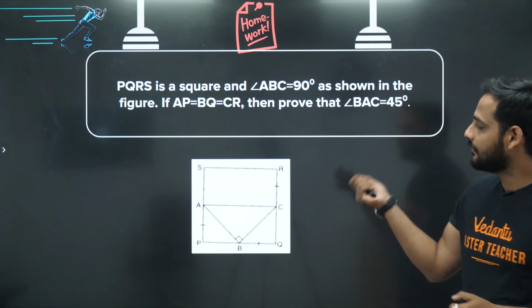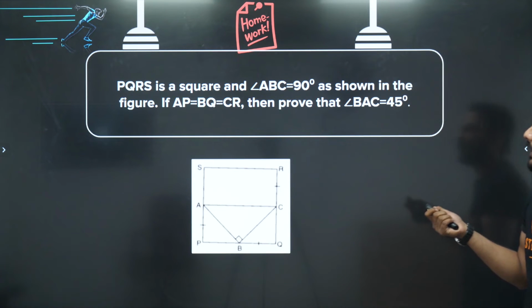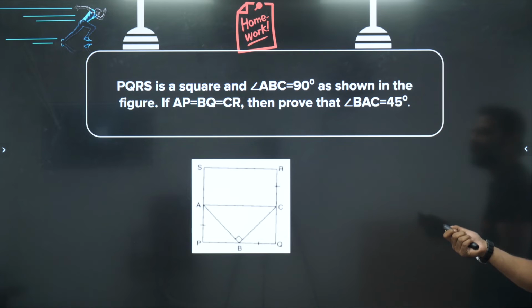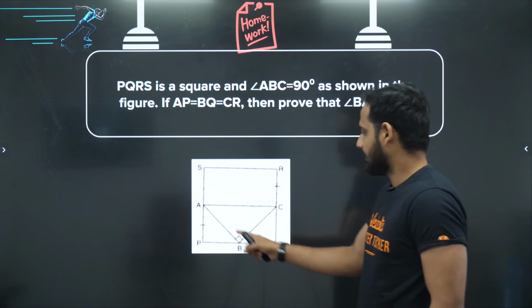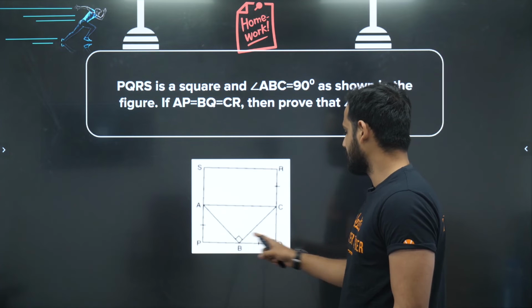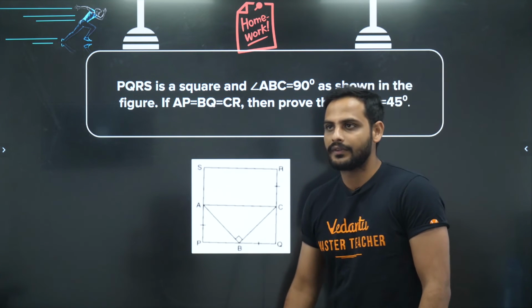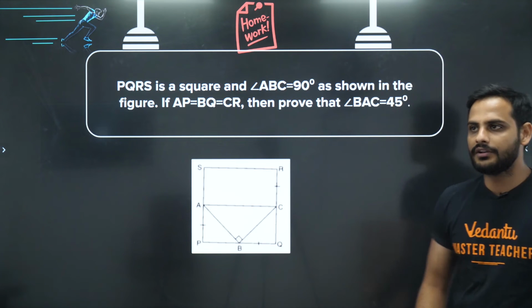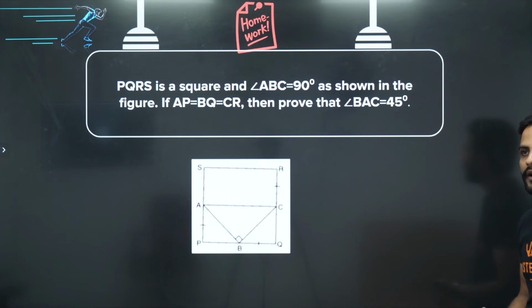Now this is your homework question. PQRS is a square and angle ABC is equal to 90 degrees. As shown in the figure, if AP is equal to BQ is equal to CR, prove that angle BAC is equal to 45 degrees. So this is ABC and it is PQRS. Try to solve this homework question, because it is very important. If you are able to solve these questions, that means your preparation is going on really well.